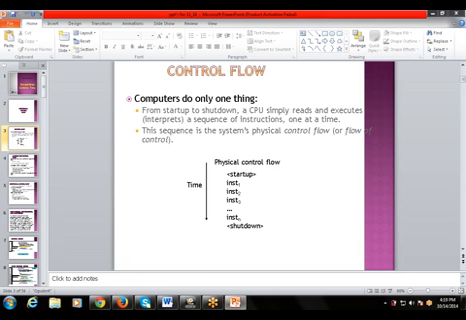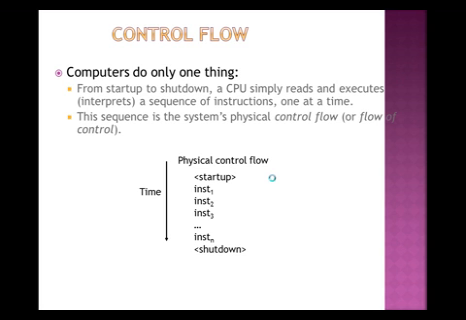Then we covered what is a control flow, that is how flow will be maintained or how we can control the flow. In this we studied that from the startup to the shutdown, a CPU simply reads and executes a sequence of instructions one at a time. That is, the CPU, Central Processing Unit, simply reads the instructions and executes them, interpreting a sequence of instructions one at a time. So this sequence is the system's physical control flow.